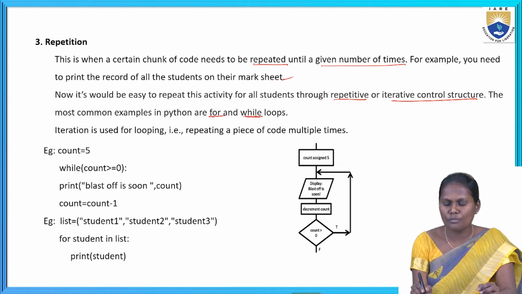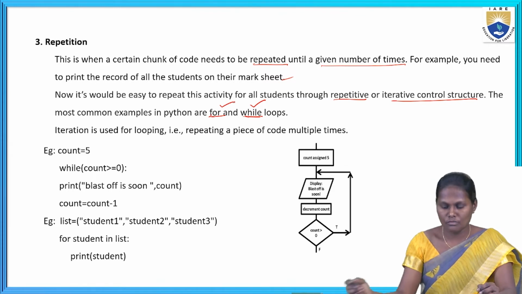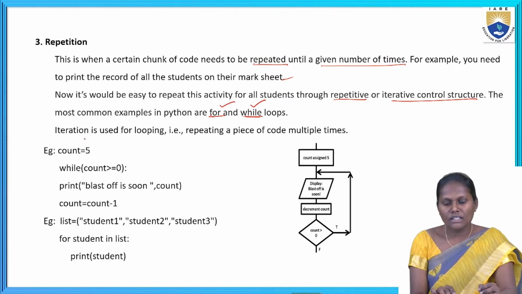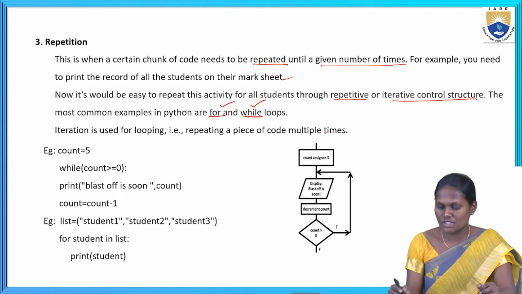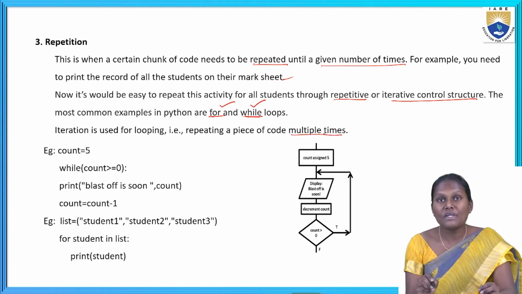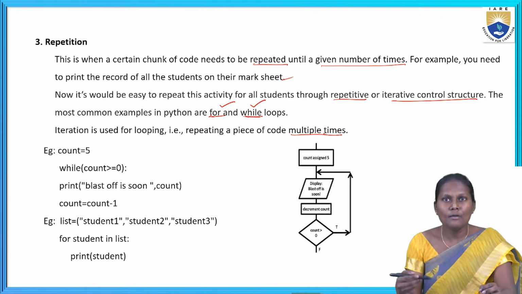These are the most common ones used in repetition. Iterative is used for looping, repeating a piece of code multiple times.